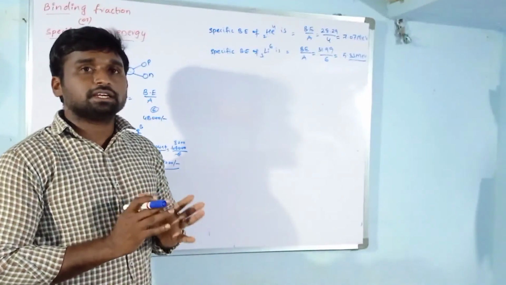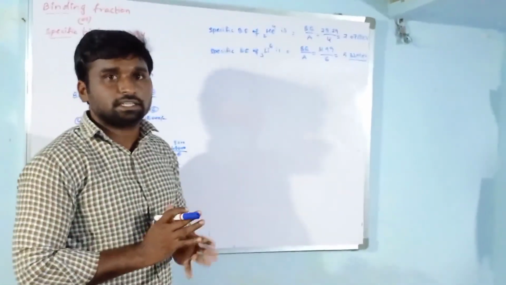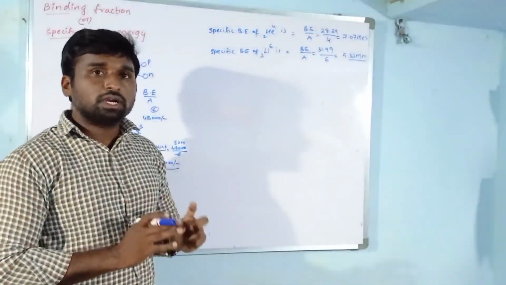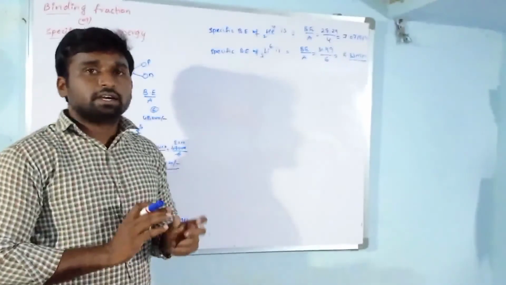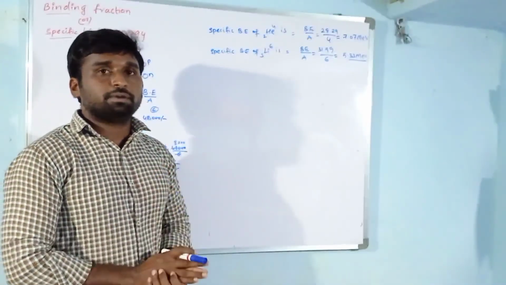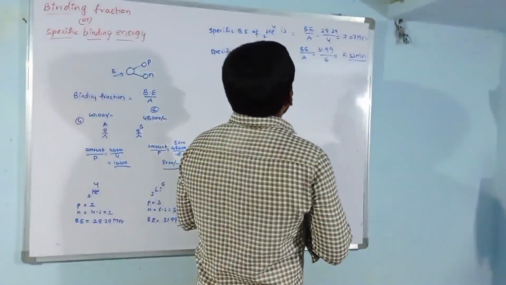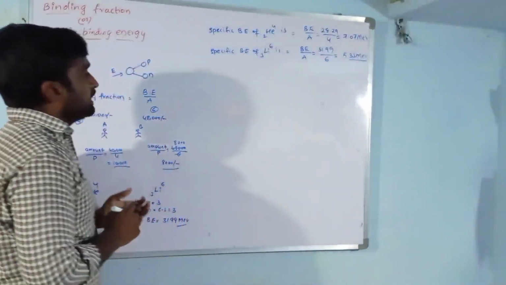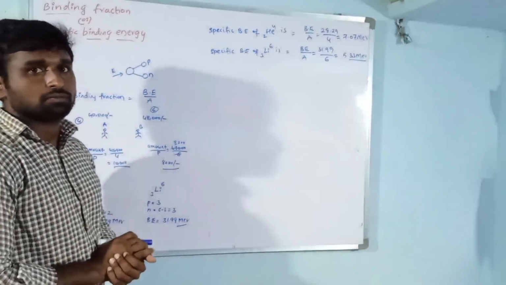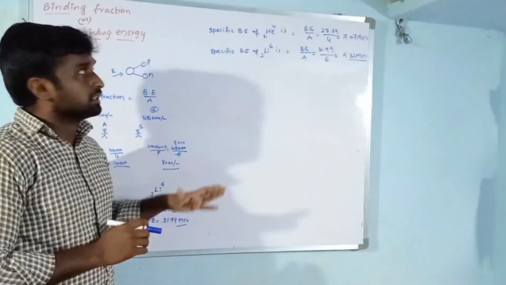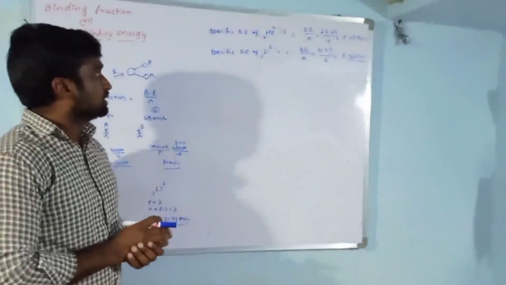Binding energy does not decide the stability of the nucleus; only specific binding energy does. This is specific binding energy. Binding energy we already discussed.